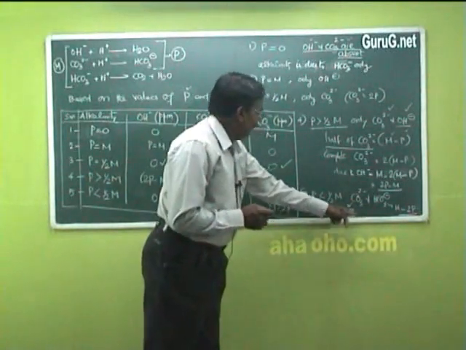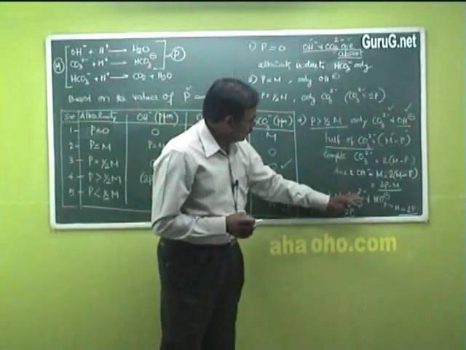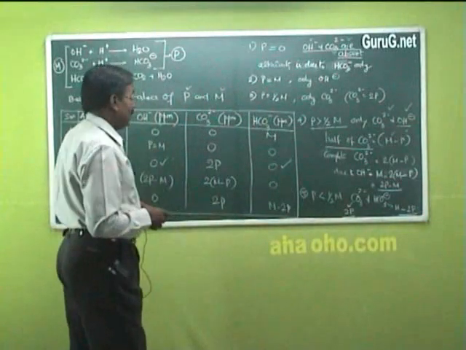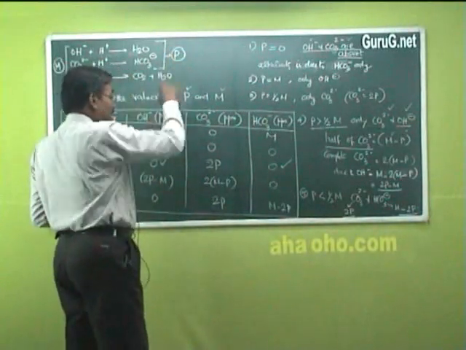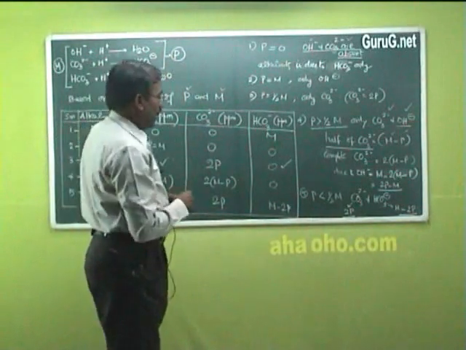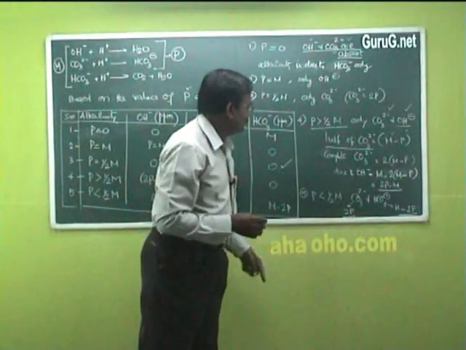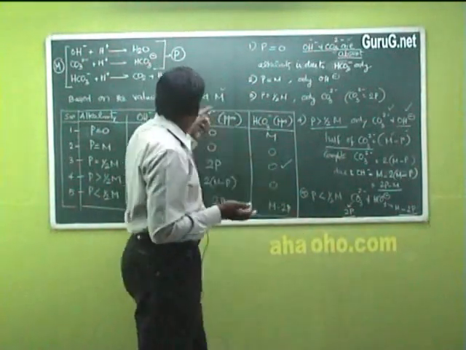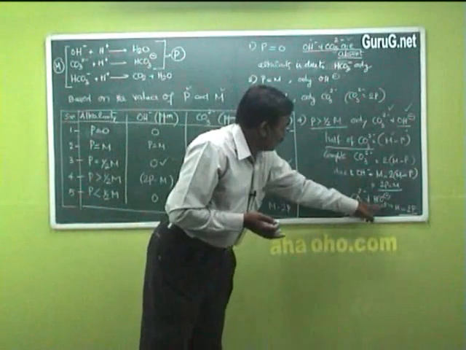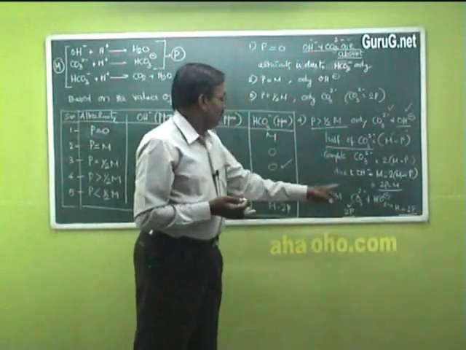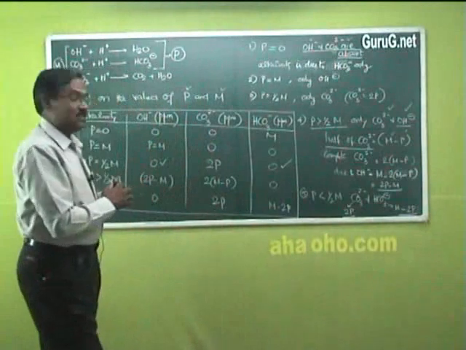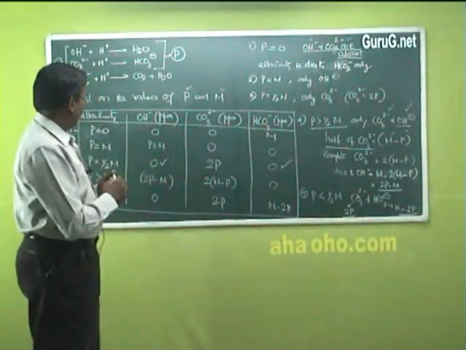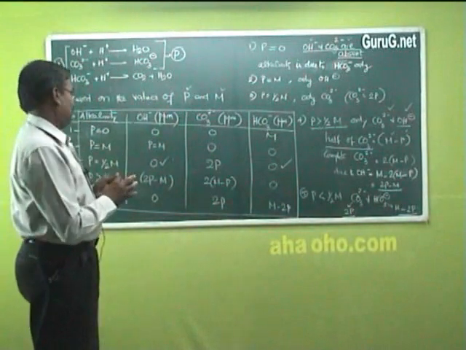Since there is no hydroxide, for the complete neutralization of carbonate, we need 2P, and for bicarbonate, which is present as well as formed in the second step, that is M minus 2P. So by using this, we can get the individual value of alkalinity contributed by each and every ion.